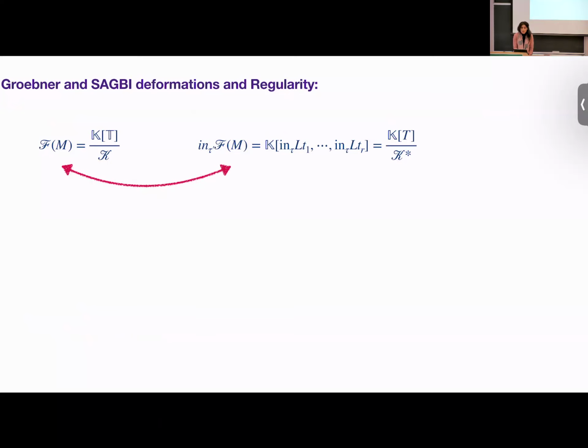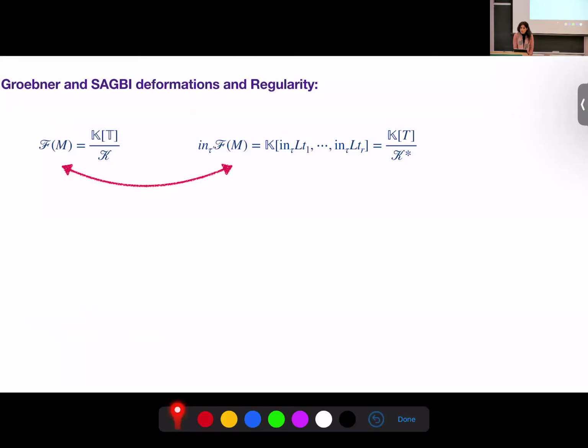Can I ask you something? In general, the initial algebra of the fiber is not the fiber of the initial ideals. Never. Just in the case where you have a SAGBI basis. If the generators are SAGBI, then the initial algebra is exactly the algebra generated by initials.